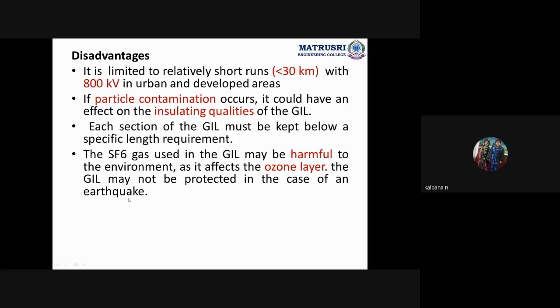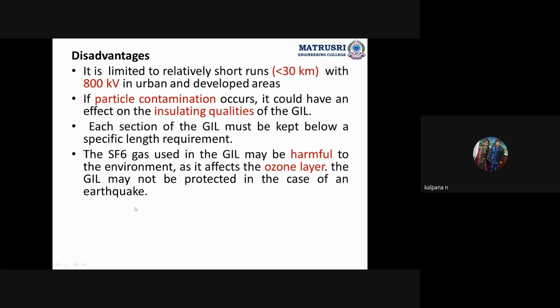Next, particle contamination. If any dust is mixed in, it will affect the insulating qualities of the GIL. Next, if any gas leakage happens, it will directly affect the ozone layer, and in case of earthquakes we cannot protect the GIL.